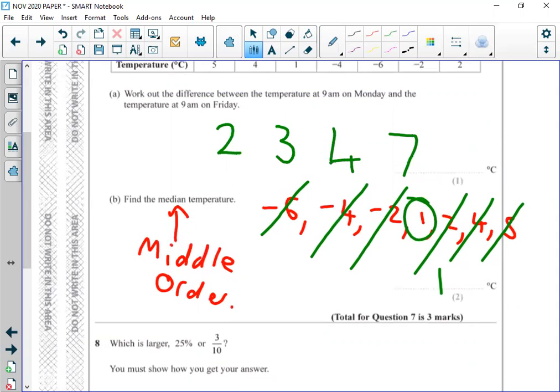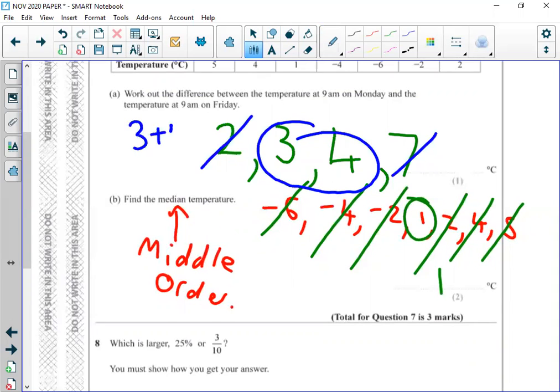If I had something like that and I wanted to find the middle of these 4 numbers, exactly as Eddie said, I would cross off. I'd have these 2 numbers in the middle. I would do 3 plus 4 to get 7, and then we'd find the middle of 7 by dividing it by 2. So 7 divided by 2 is what? 3.5.